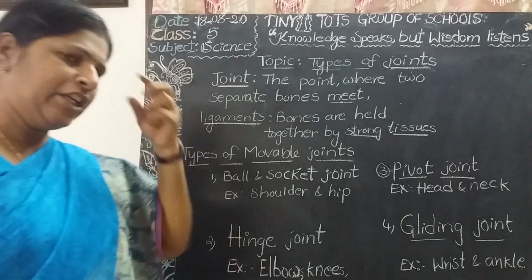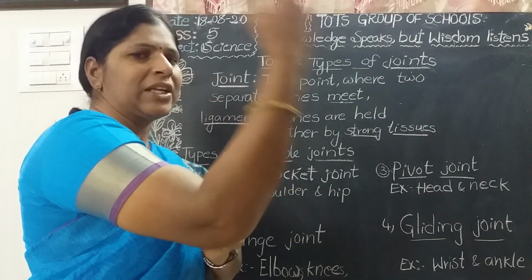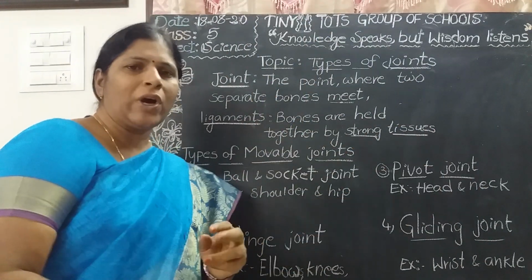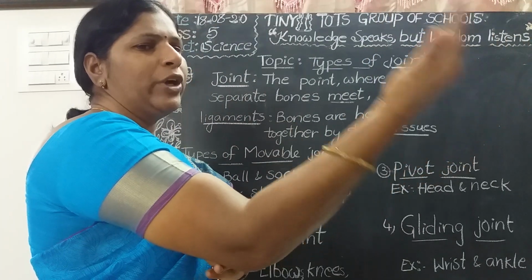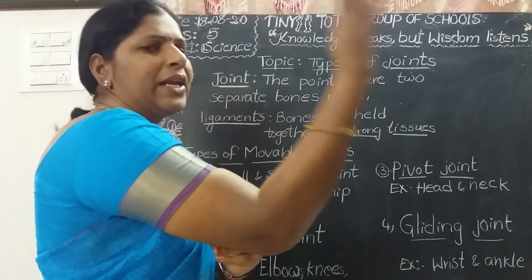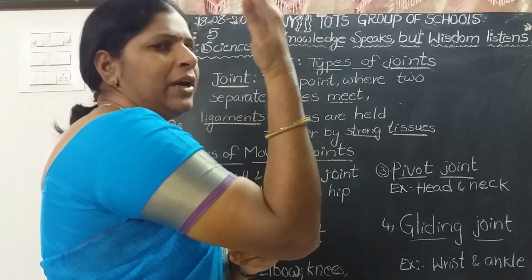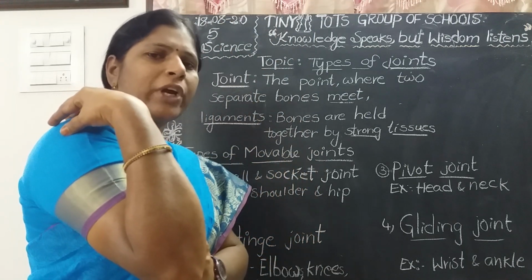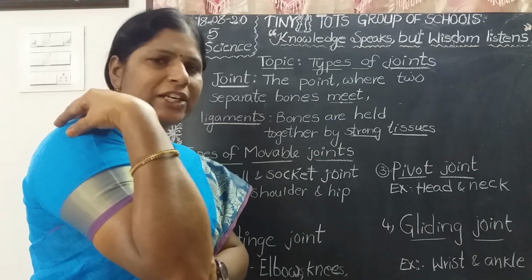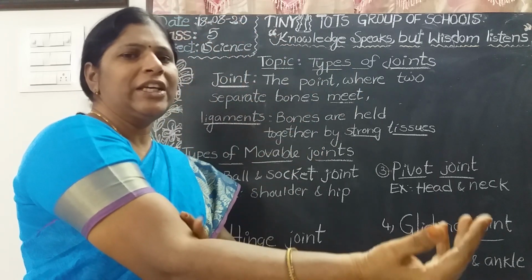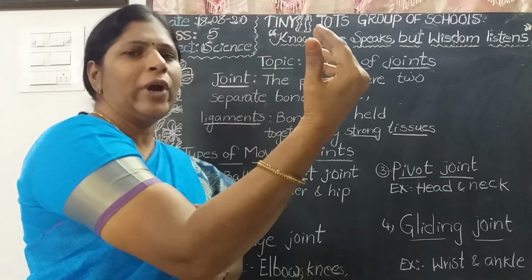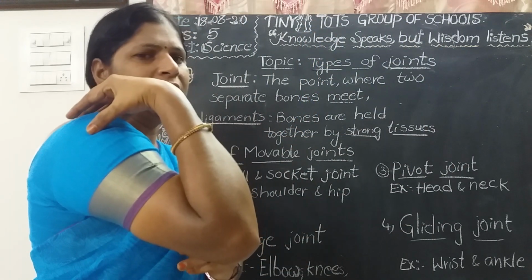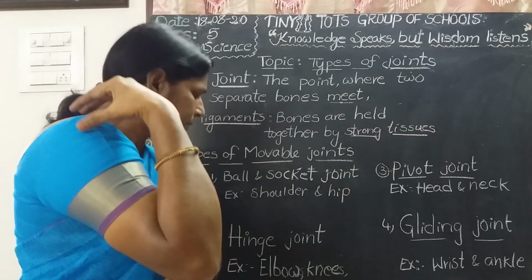Hinge joint. Hinge joint allows only one direction, like the hinges of a door. Elbow and knee. See, we can move our hand in only one direction. Now bend your knee. It allows only one direction. Where is the hinge joint present? Elbow and knee. It allows us only one direction. Is it clear?